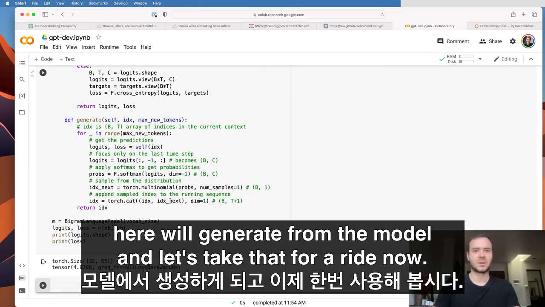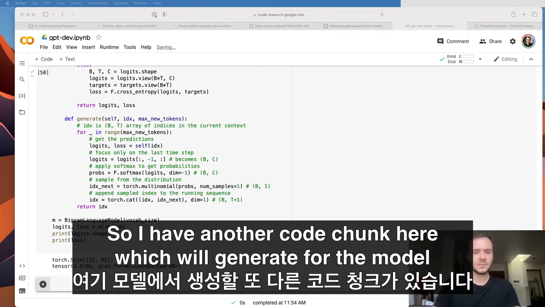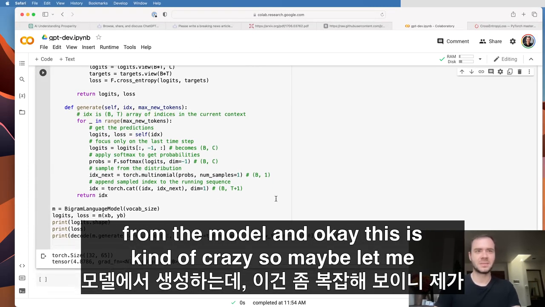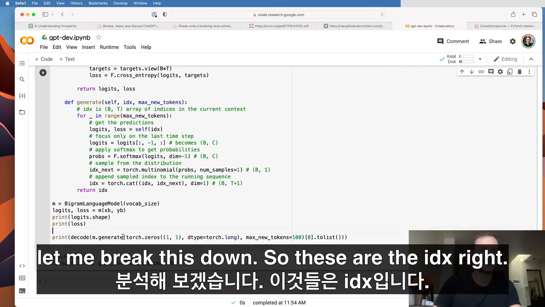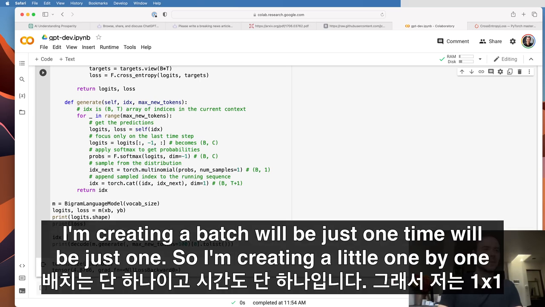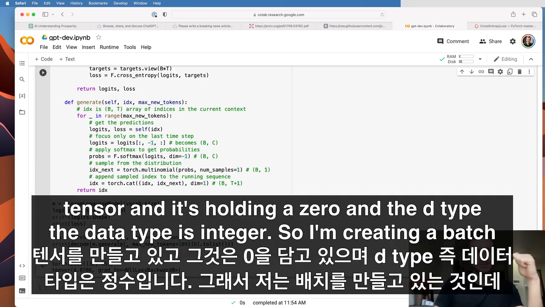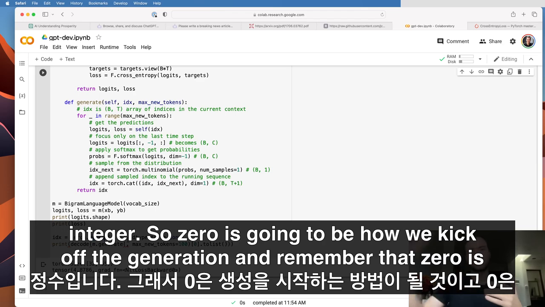And let's take that for a ride now. So I have another code chunk here, which will generate from the model. And okay, this is kind of crazy, so let me break this down. So these are the IDX, right? I'm creating a batch that will be just 1, time will be just 1. So I'm creating a little 1-by-1 tensor, and it's holding a 0. And the dtype, the data type, is integer. So 0 is going to be how we kick off the generation.